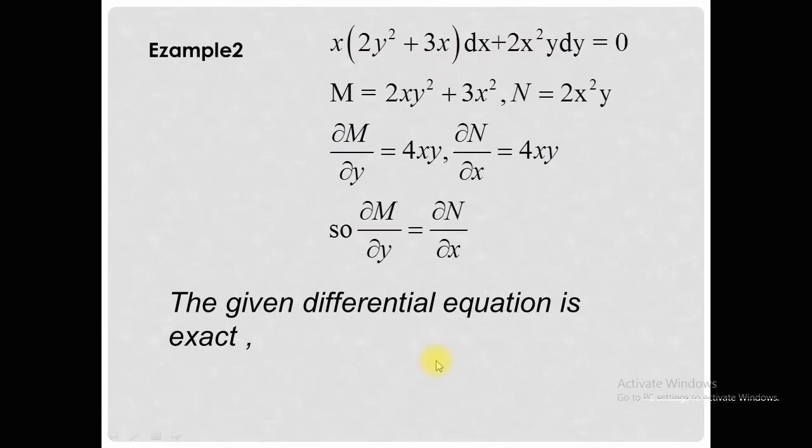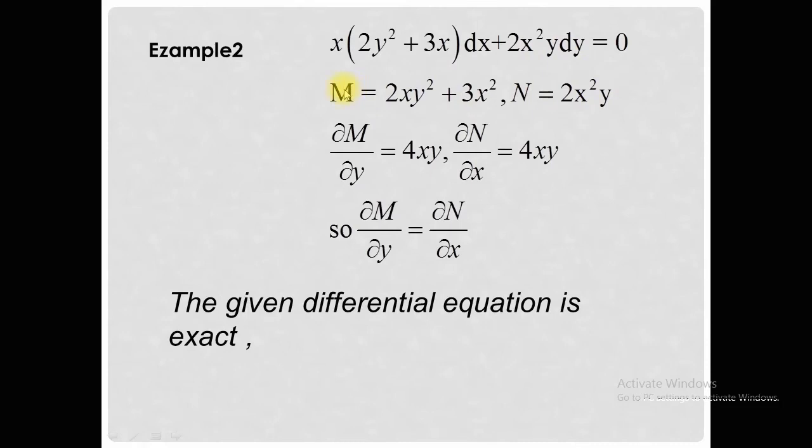Now let's move on to another example. (2xy square plus 3x square) dx plus 2x square y dy equal to 0. First of all, check whether the equation is an exact differential equation. The coefficient of dx is M, equal to 2xy square plus 3x square, and the coefficient of dy is N, 2x square y.